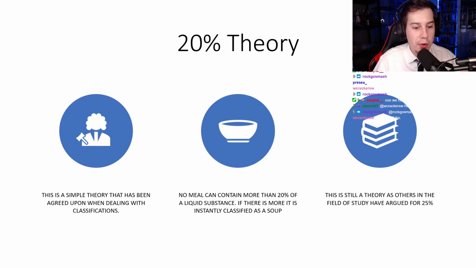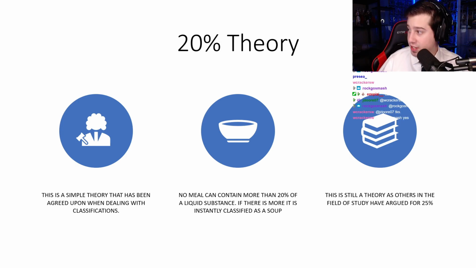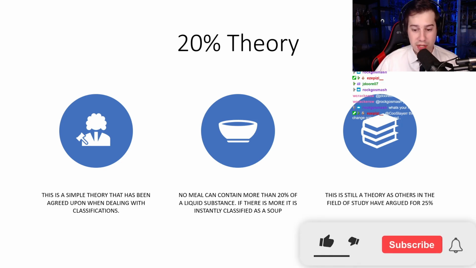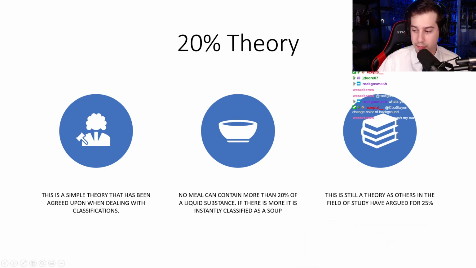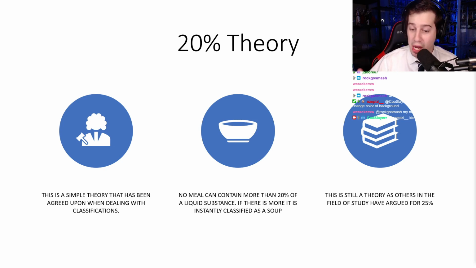So this is a simple theory that has been agreed upon by most of us when dealing with classifications. Now, you will see this theory throughout the rest of the slides, throughout the rest of the lecture. 20% theory. So what this is: no meal can contain more than 20% of a liquid substance. If there is more than 20%, it is instantly classified as a soup. Let's write that down. We need to write that down word for word. That is huge. No meal can contain more than 20% of a liquid substance. If there is more, it's instantly considered a soup, no matter what.